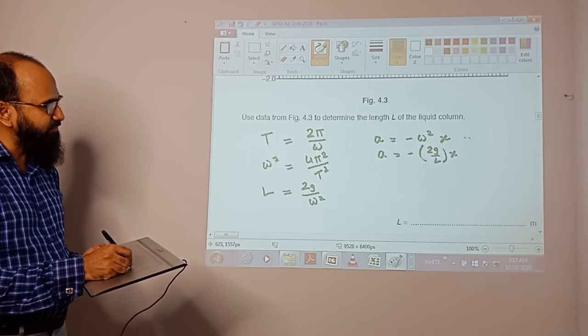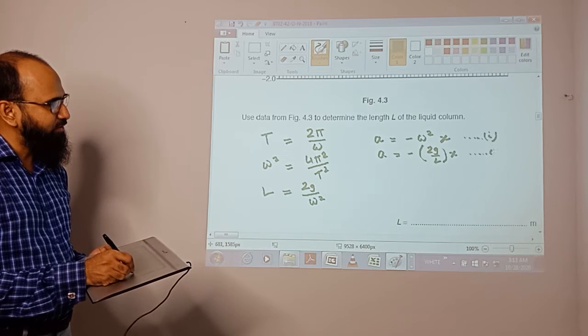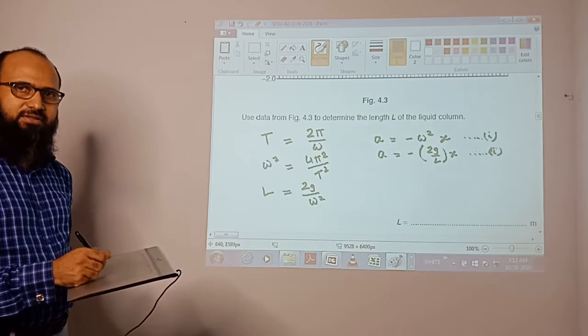By comparing equation 1 and equation number 2, you can easily calculate that one.